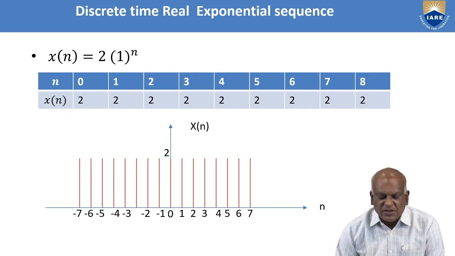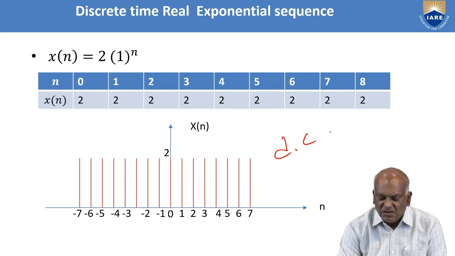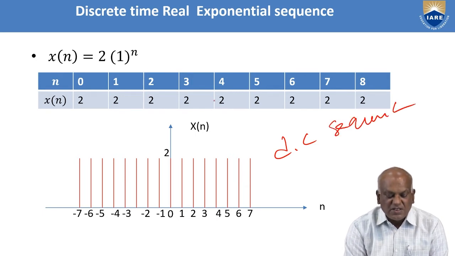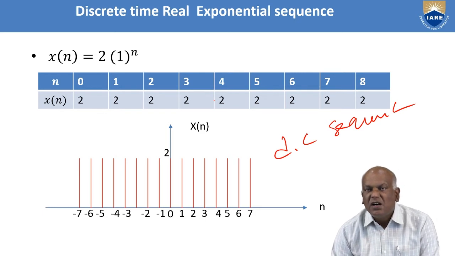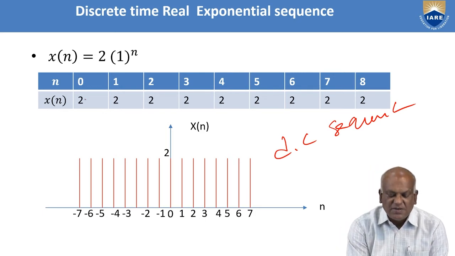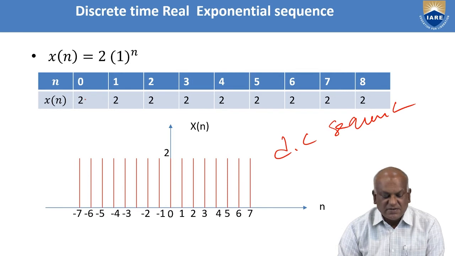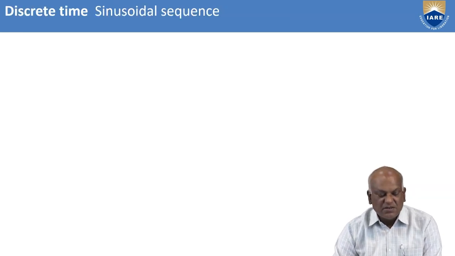Similarly, alpha is equal to 1. We are getting the DC sequence, direct current sequence. All values are the same. For all n values, x of n is the same. You get the DC sequence. This is for the real exponential. Next, you can go for the sinusoidal sequences.